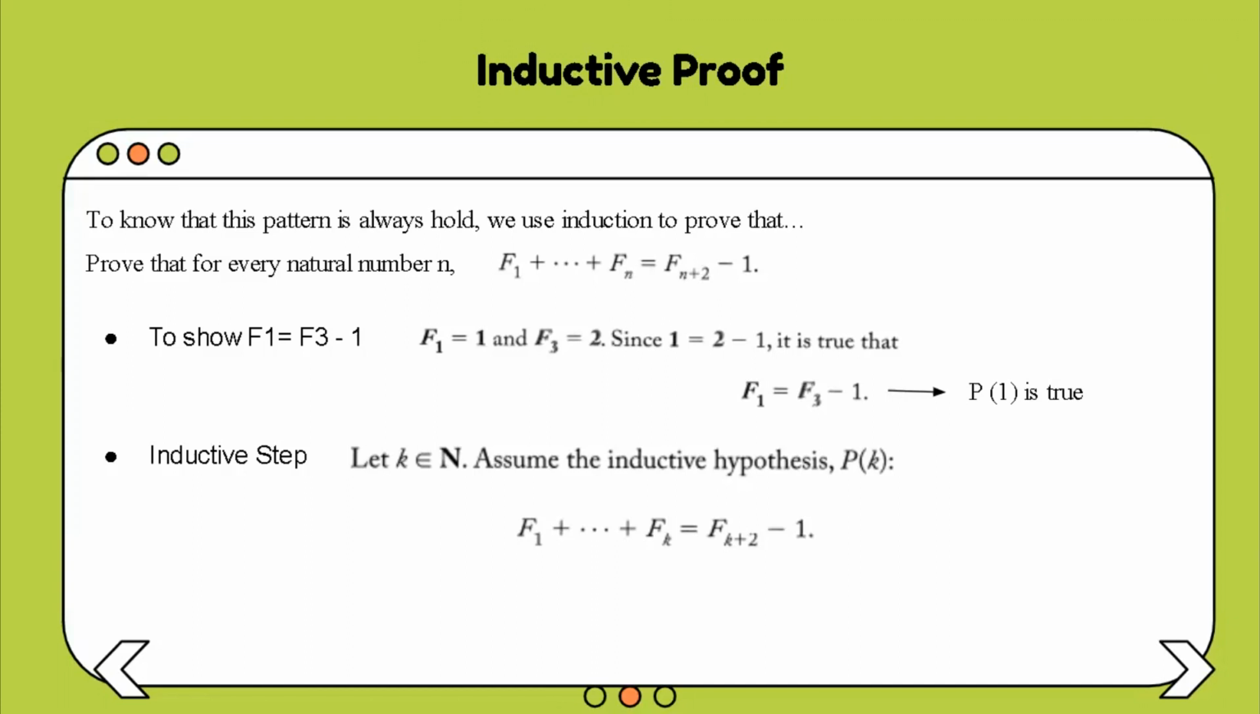Next is the inductive step. Let k be an element of the natural numbers. Assume the inductive hypothesis P(k): F1 plus F2 until Fk is equal to F(k+2) minus 1. To show that F1 plus until F(k+1) is equal to F(k+1+2) minus 1, that is, F1 plus until F(k+1) is equal to F(k+3) minus 1.